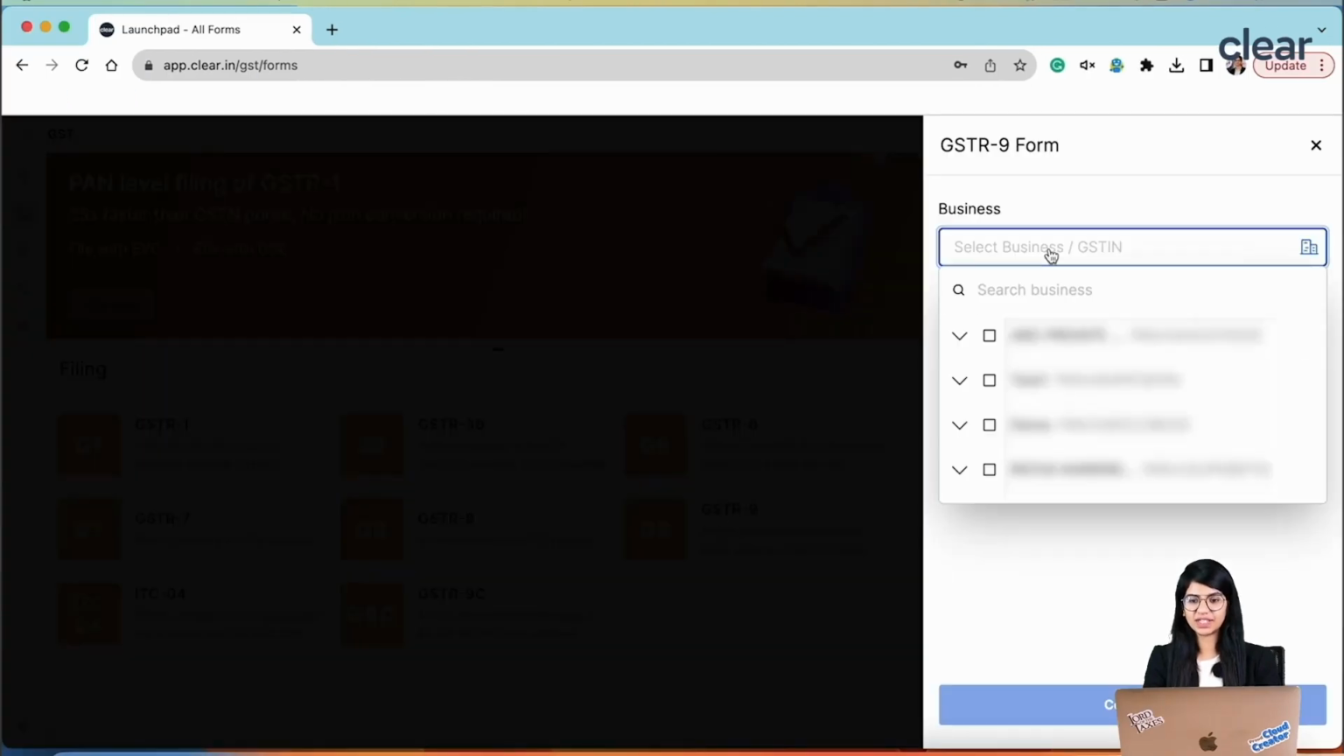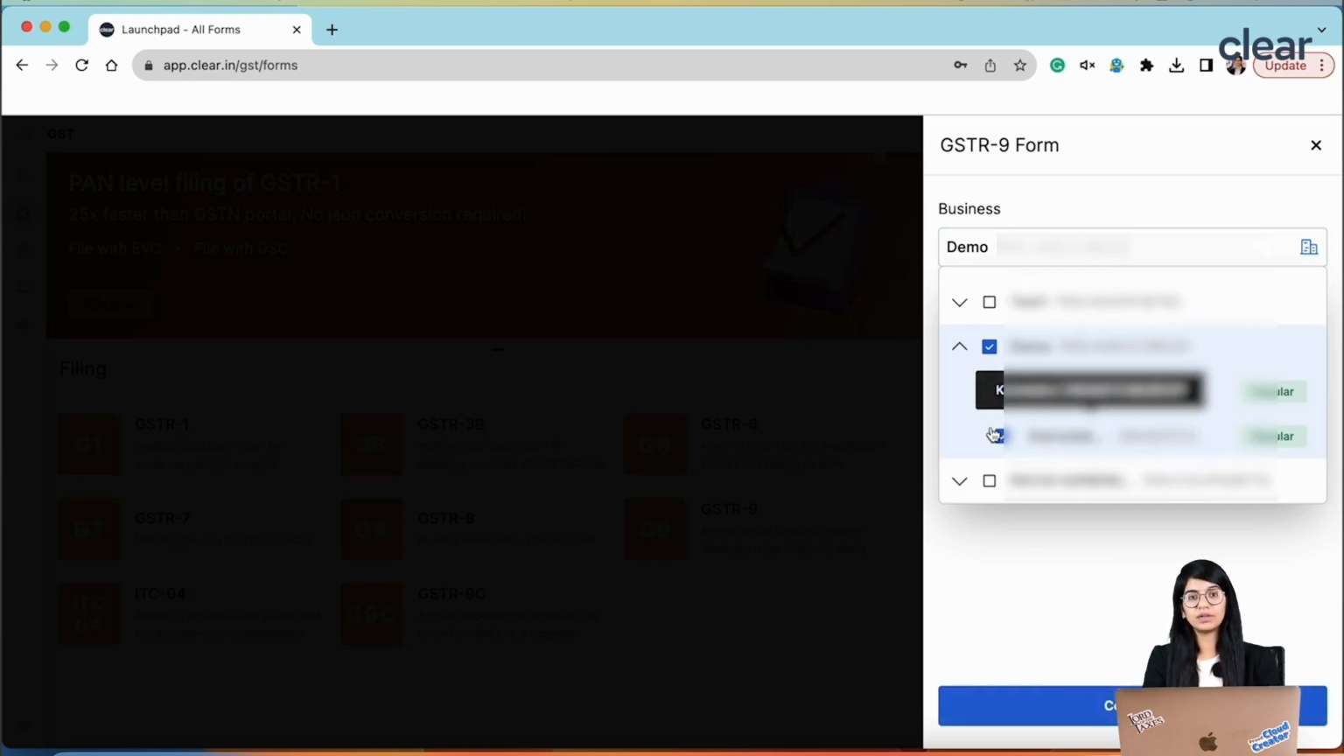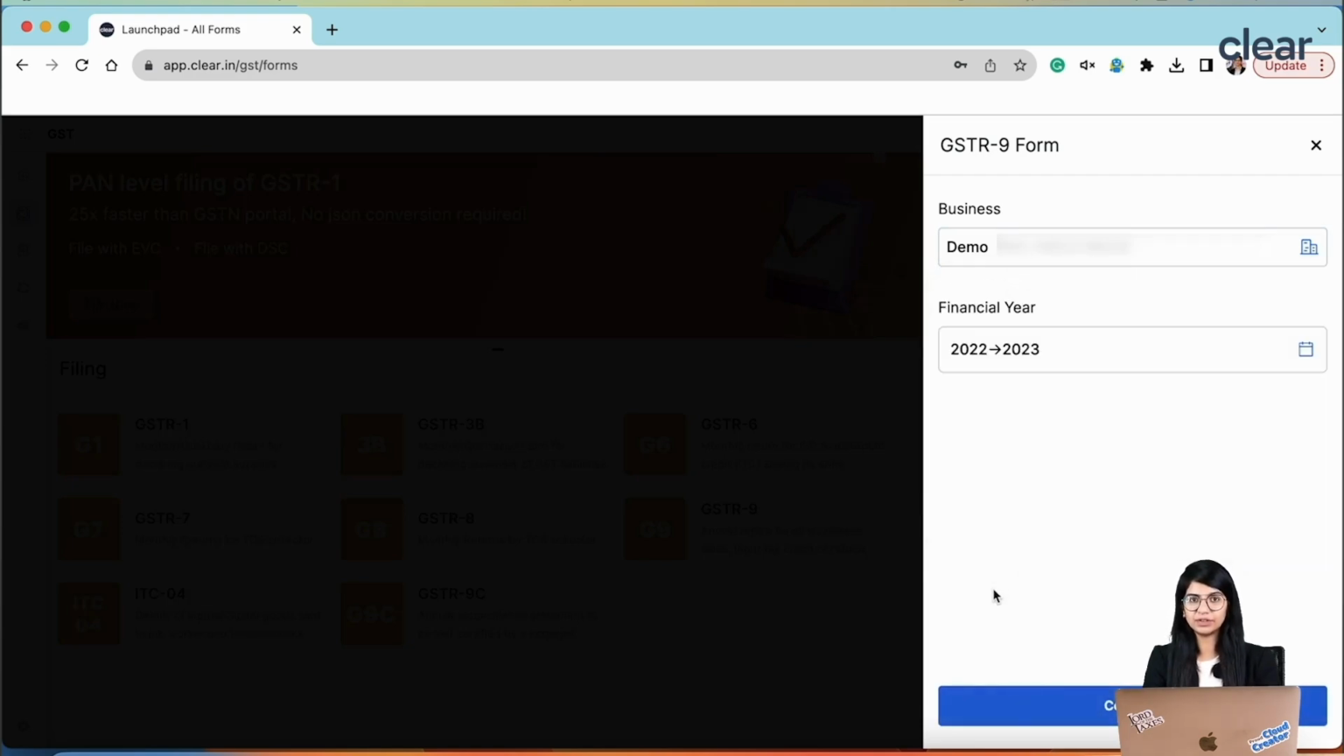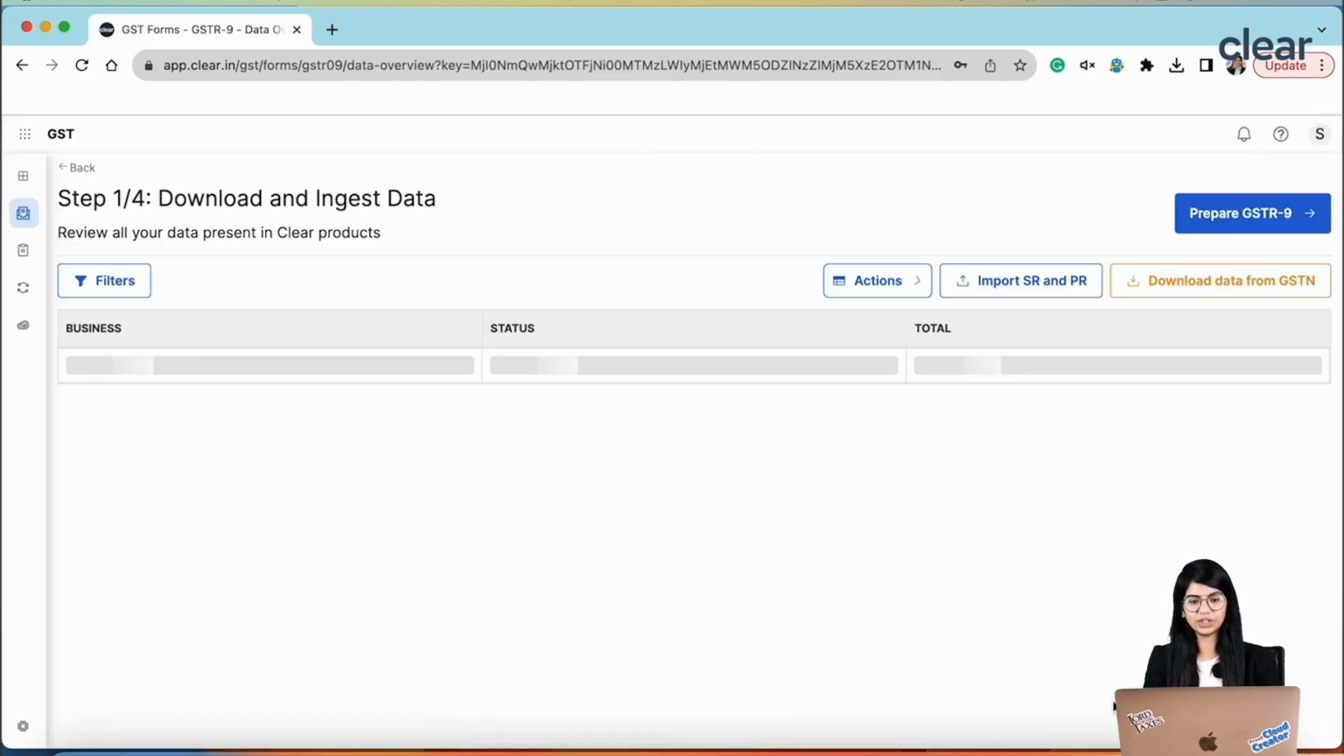After you click on GSTR-9, select the business for which you want to prepare GSTR-9. You can always prepare GSTR-9 at a PAN level, which means for all the GSTNs which you have under a particular PAN, you can always prepare GSTR-9 in a single go. Then you select a financial year, by default it is 22-23, then you click on continue.